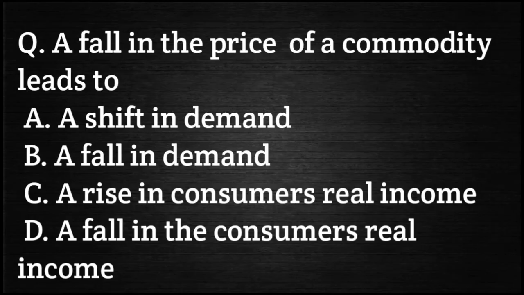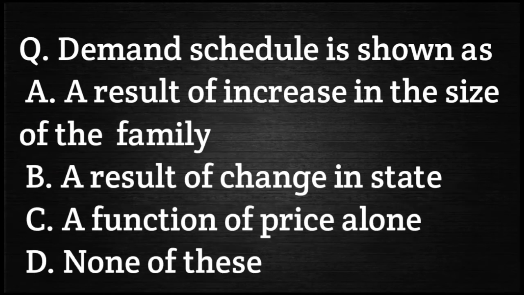Let's start. Your first question is: a fall in the price of a commodity leads to: option A, a shift in demand; option B, a fall in demand; option C, a rise in the consumer's real income; and option D, a fall in the consumer's real income. The right answer is option B, a fall in demand. Let's move to another question.